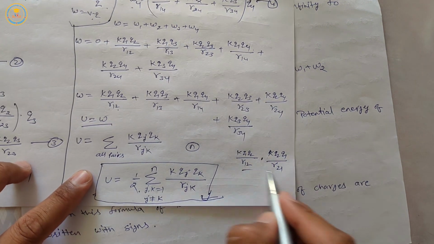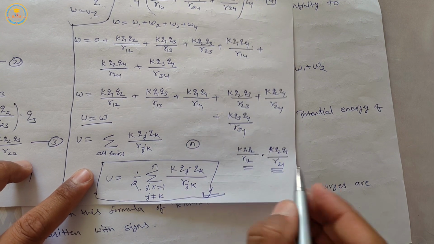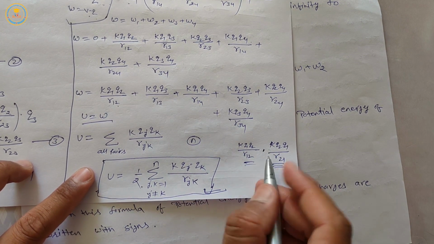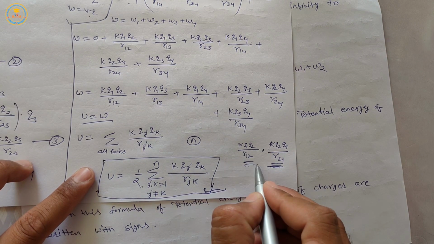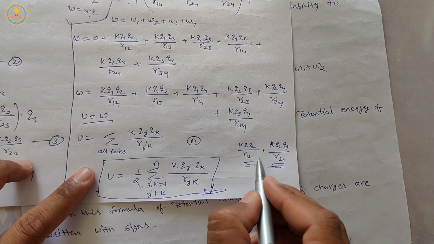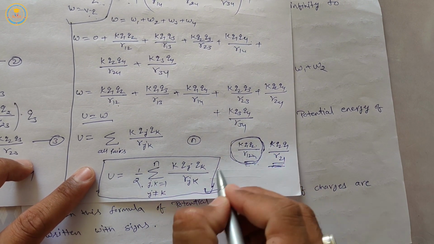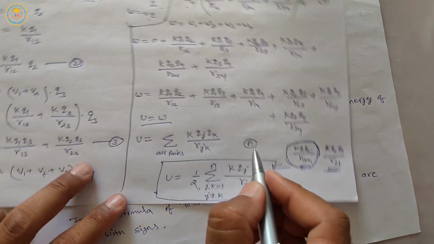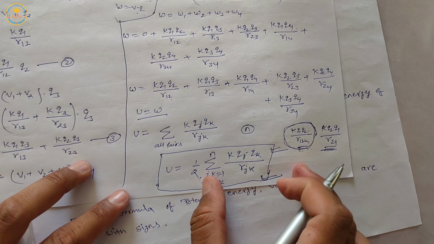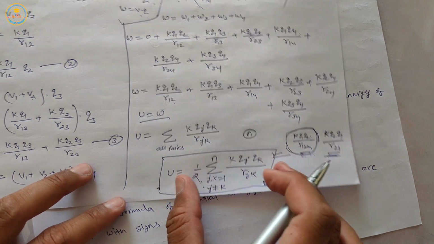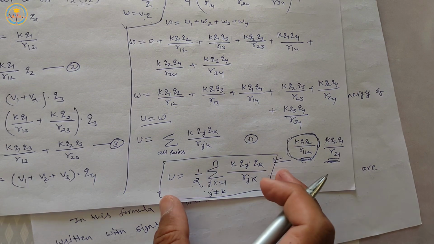These terms are the same, so we write the pairs twice, but they contribute only once to the potential energy. Only one term contributes to the potential energy, so we multiply by the coefficient 1 by 2. Okay, this is the expression for the potential energy of a system.